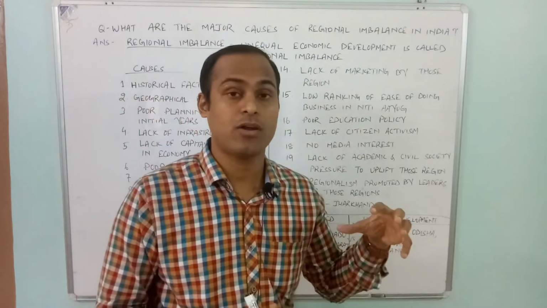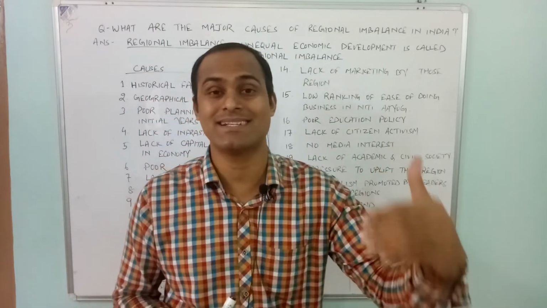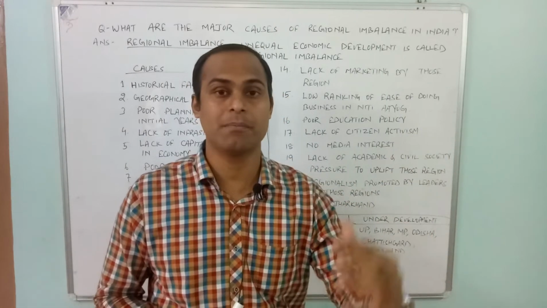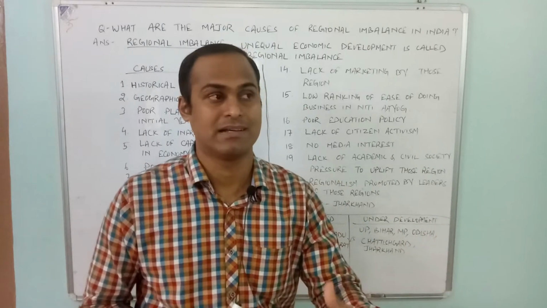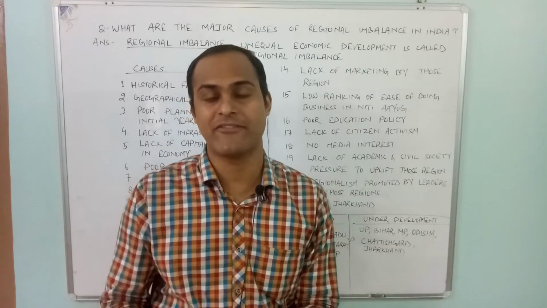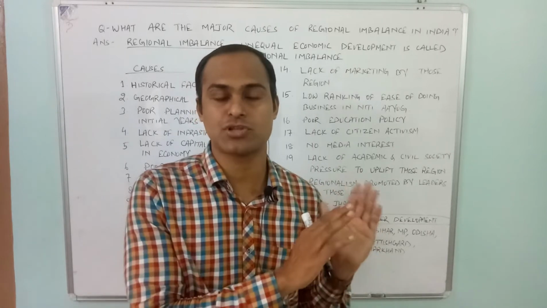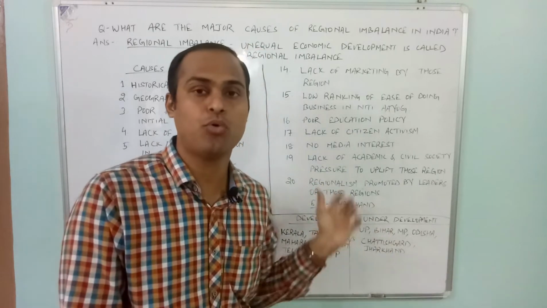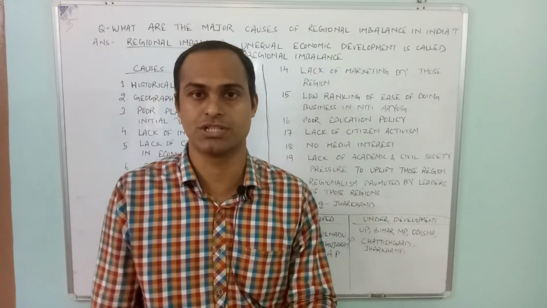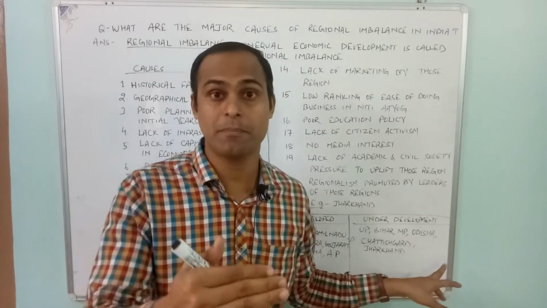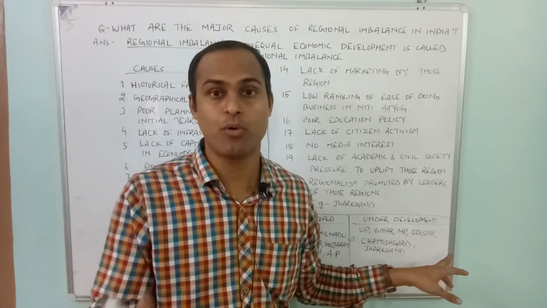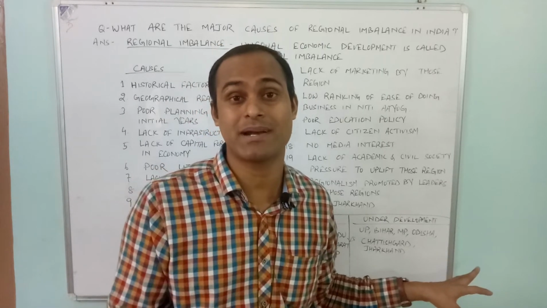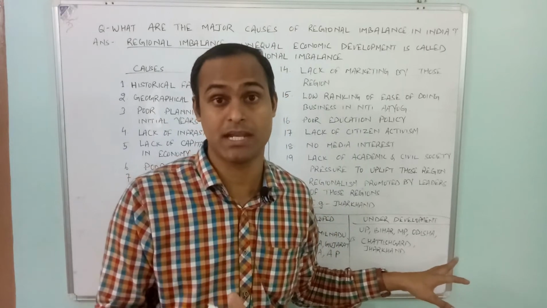Say what happens when automatically some particular region has taken the lead. Automatically more and more capital is coming there and forming capital over there. If due to government policy or due to private initiative, some momentum has come to a particular region, then automatically more and more capital formation is happening in those regions. But in this particular region, because of backwardness in the initial phases, no more capital is coming, and it is not happening in the way where it should have been happening.